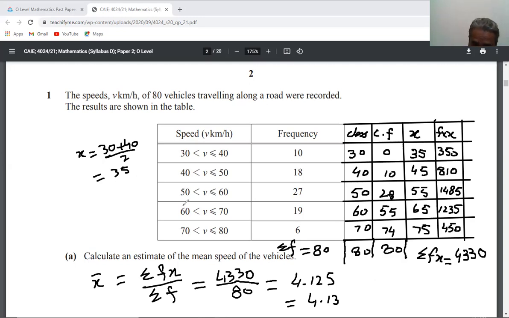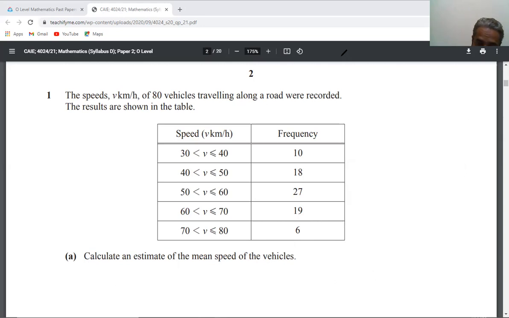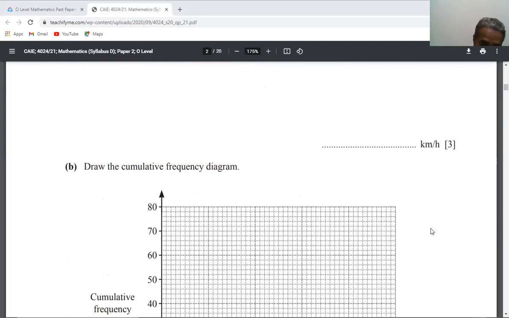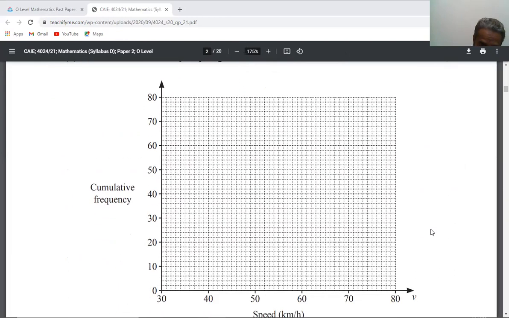So we will mark these points on the given grid. Then we will draw the cumulative frequency curve here.